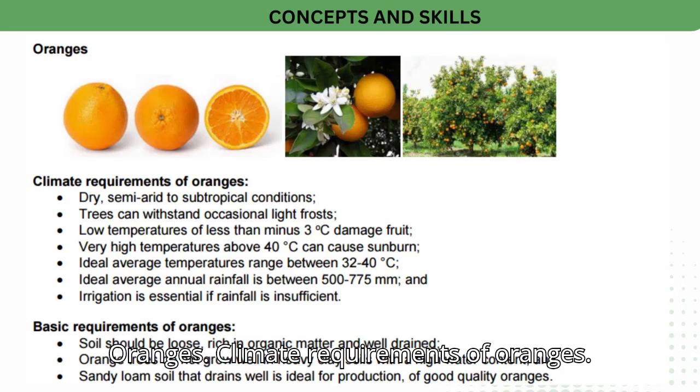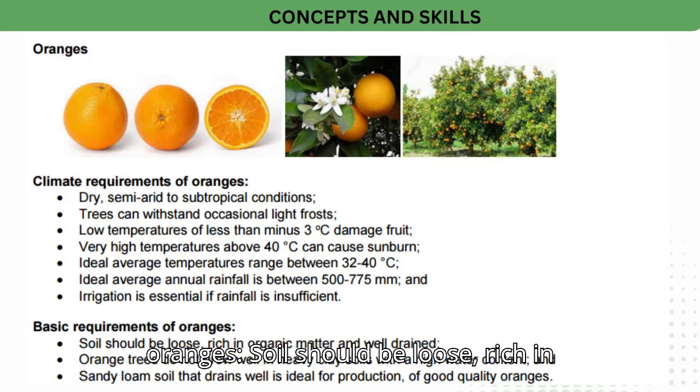Oranges. Climate requirements of oranges. Dry, semi-arid to subtropical conditions. Trees can withstand occasional light frosts. Low temperatures of less than -3 °C damage fruit. Very high temperatures above 40 degrees Celsius can cause sunburn. Ideal average temperatures range between 32 to 40 degrees Celsius. Ideal average annual rainfall is between 500 to 775 millimeters, and irrigation is essential if rainfall is insufficient.